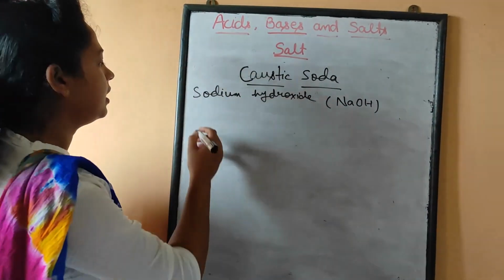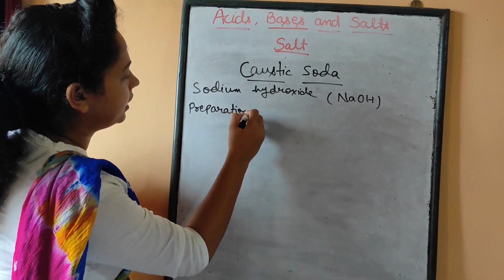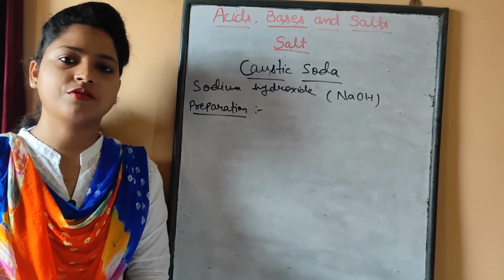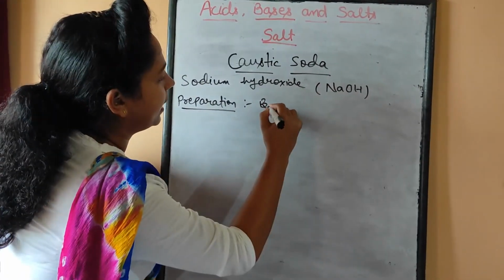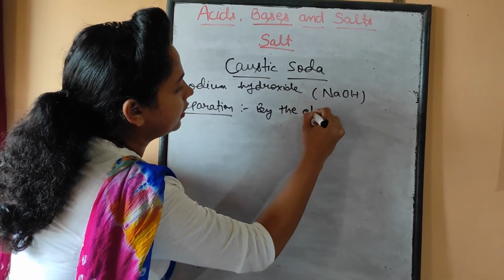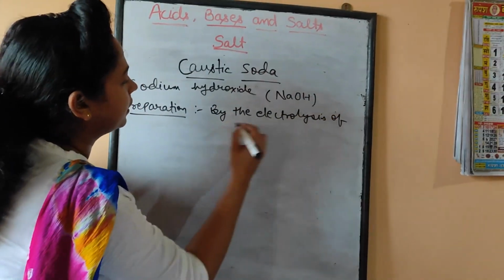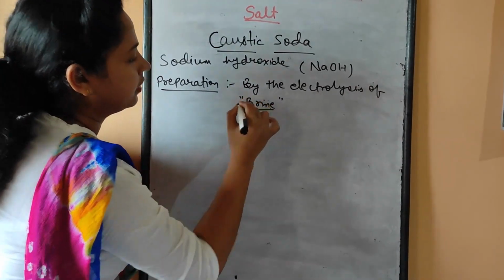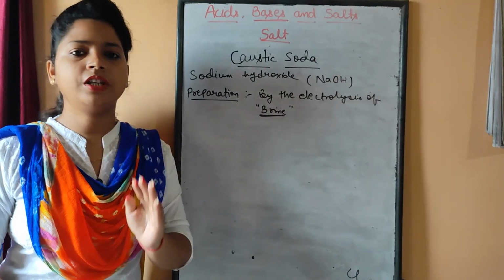Now, the first thing you have to know is how we can prepare it. So we write here preparation. How we can prepare caustic soda: preparation is by the electrolysis of brine. Remember, what is brine? This is a very new term for you.